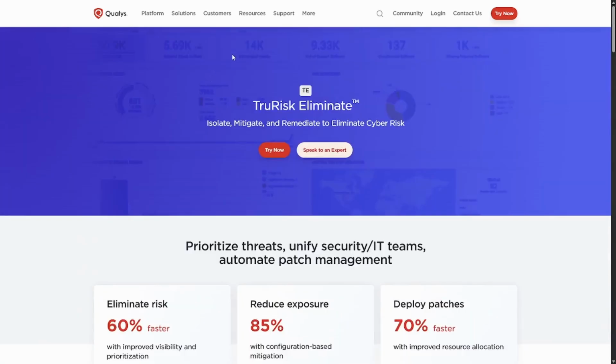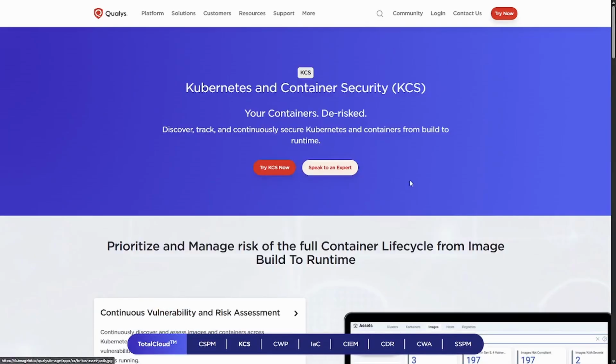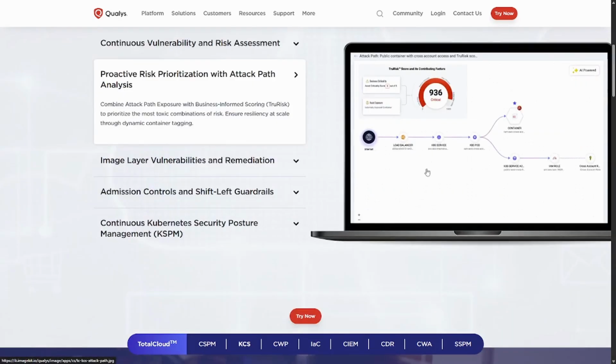So then we're going to talk about the Kubernetes one, right? I want to see a little bit more about it. I've never heard of it. It's called Kubernetes and Container Security, KCS. From what I can see here, there's an AI diagram that has your internet coming in, load balancer, to your K8S service, to your K8S pod. I'm assuming they're using N8N, right? N8N is basically how you create these AI agents, right? You have the K8S service, and then you have your container up here.